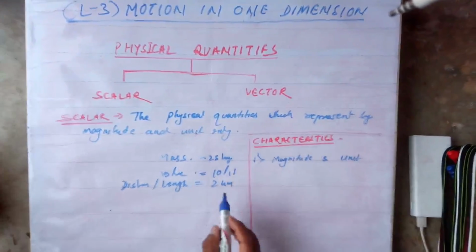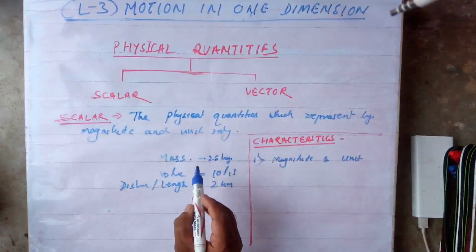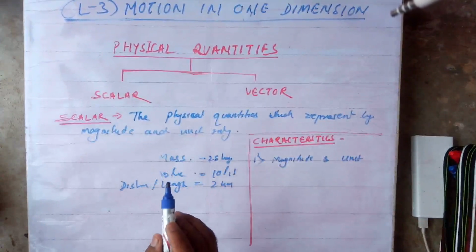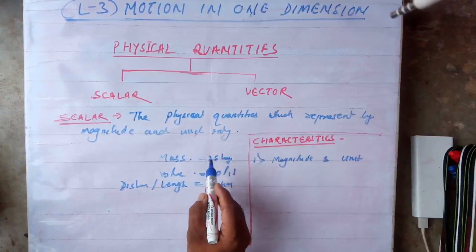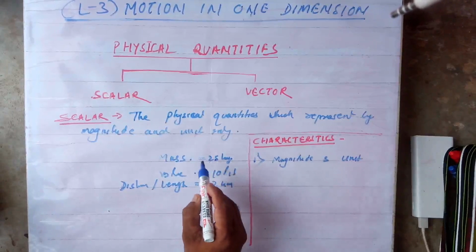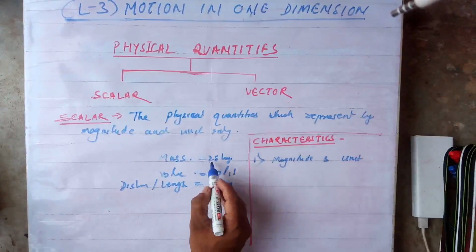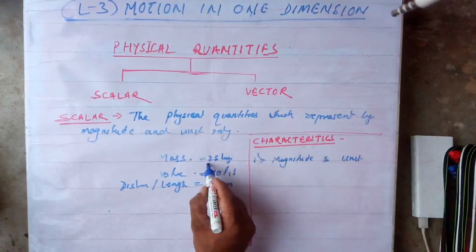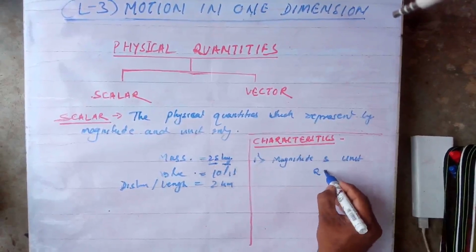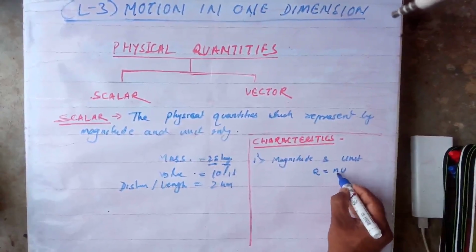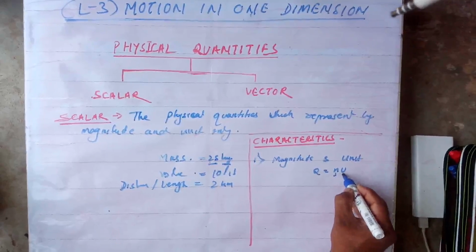When you learned the first chapter, physical quantities, you learned that every physical quantity is represented by at least two things, that is magnitude and unit. Q is equal to n u, where Q is the physical quantity, n is the magnitude and u is the unit.